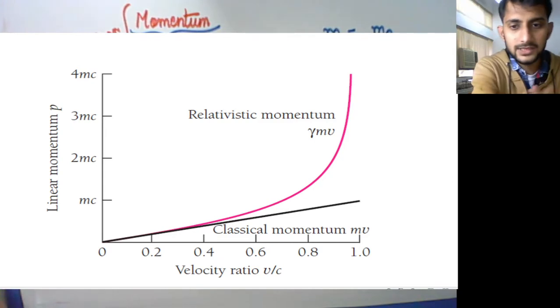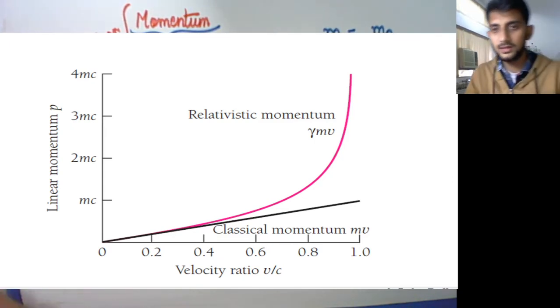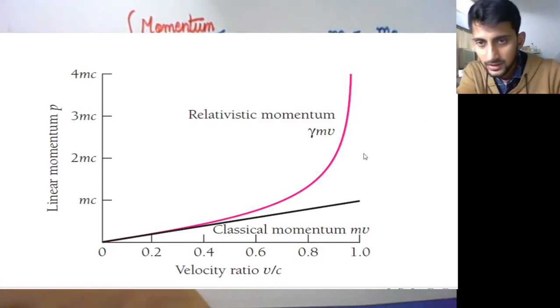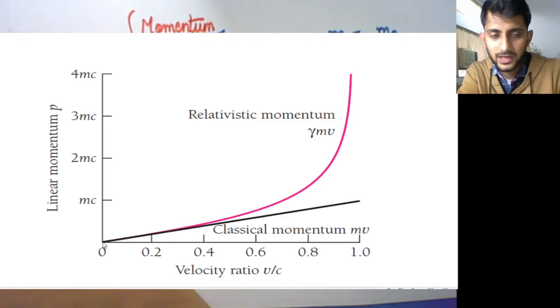So if you have, let's say, classical momentum, this graph shows that if you have velocity 0, m into 0 will make it what? If you have velocity 0, m into 0, momentum is also 0. And on increasing the velocity, your momentum will increase.